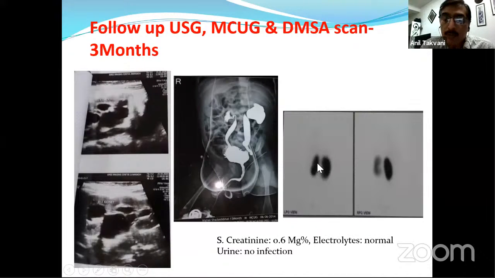This kidney is a bit hypoplastic, or you can say dysplastic, but the uptake is very uniform, and the right is almost practically normal. And the creatinine at that time is 0.6 milligram, electrolytes normal, urine no infection. So this is how we should follow this patient.